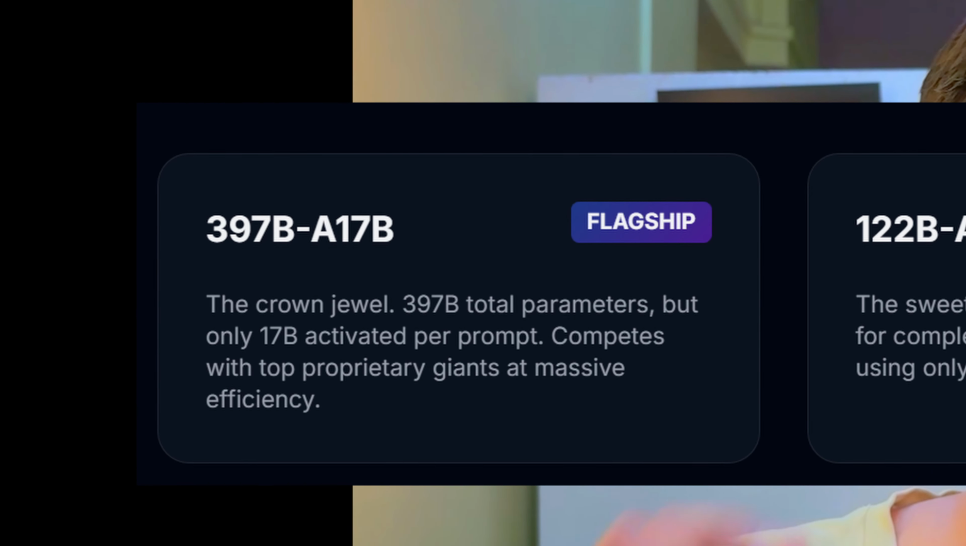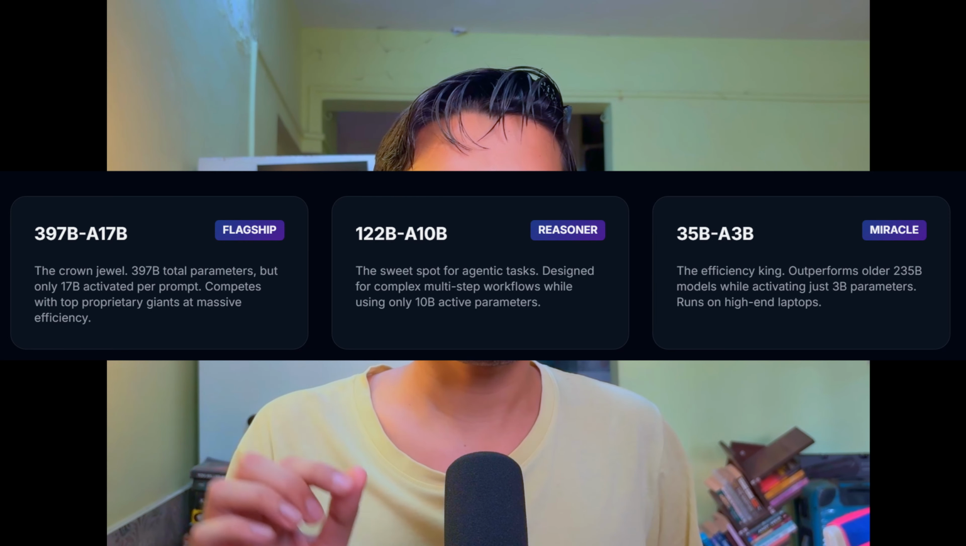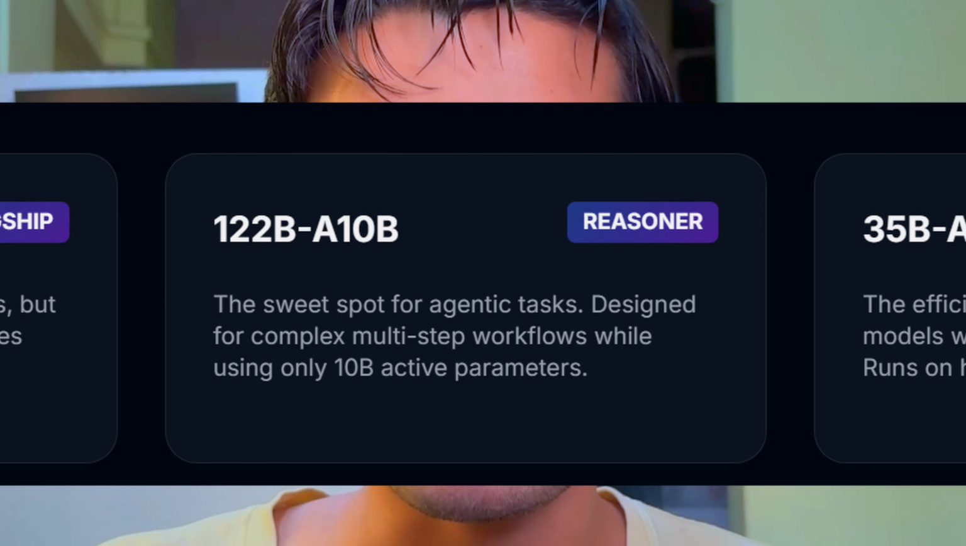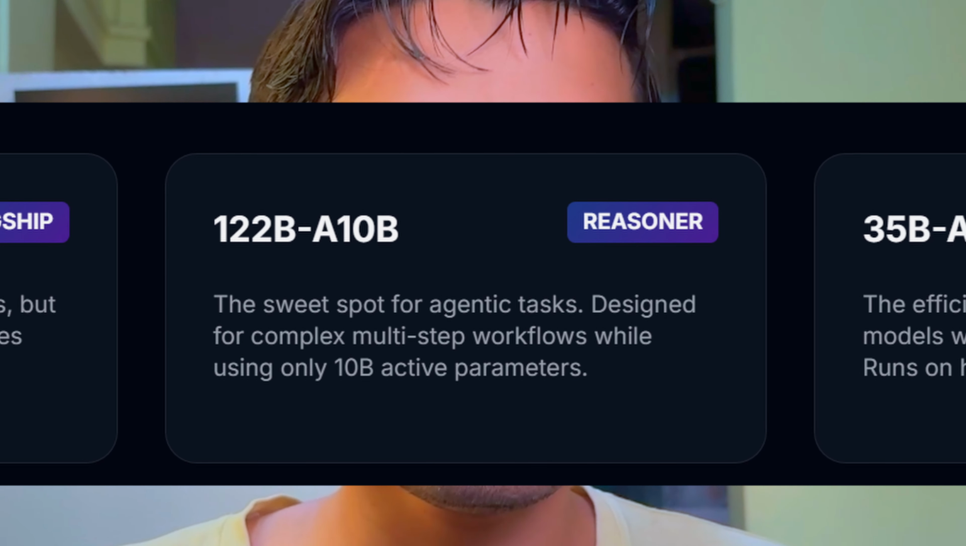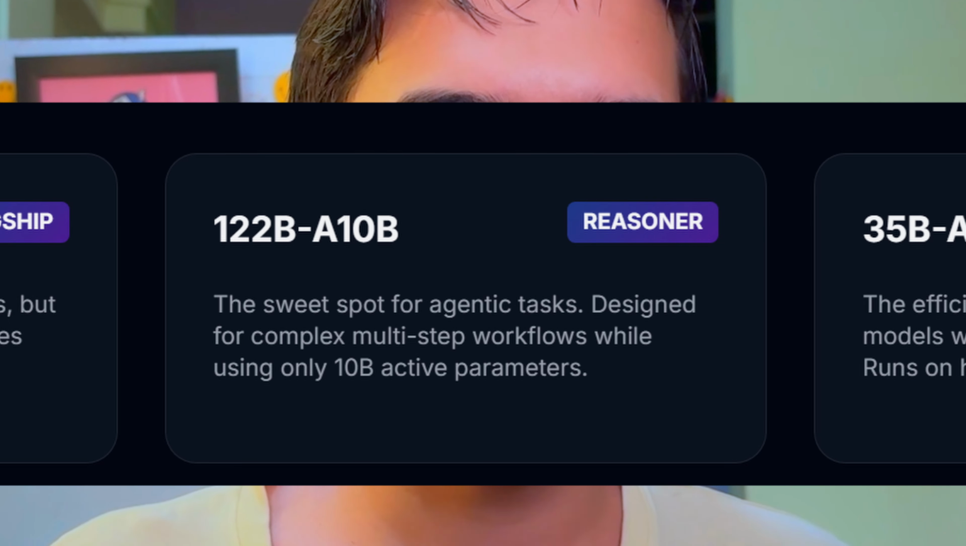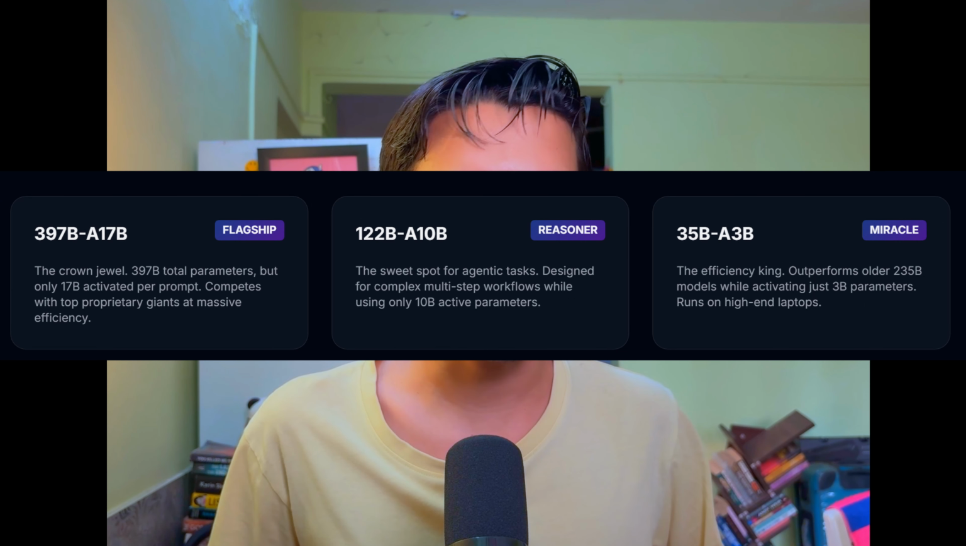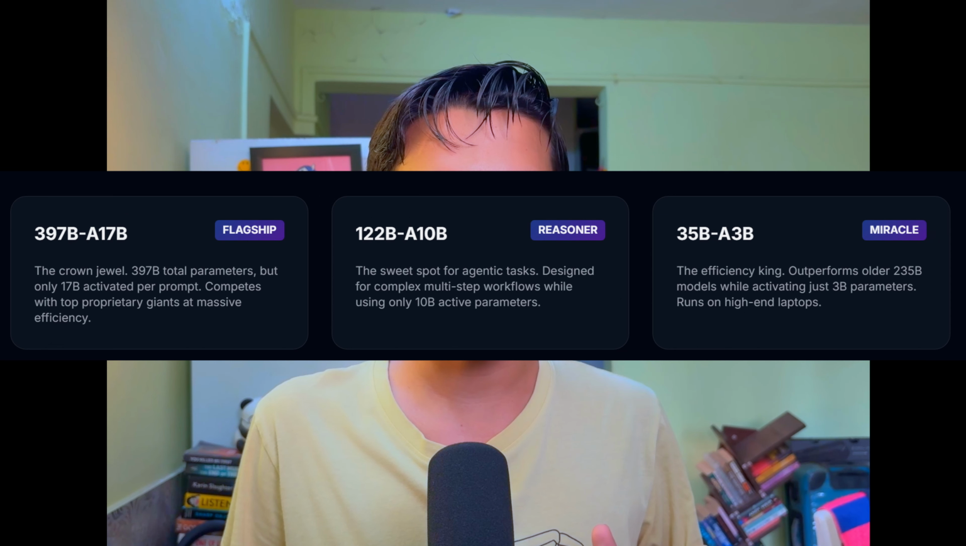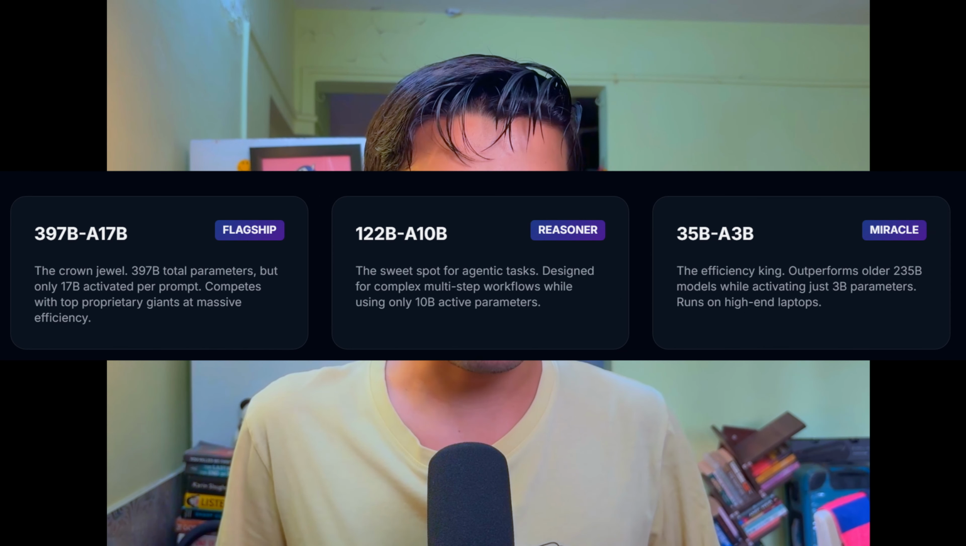First, we have the flagship A17B model, which has 397 billion total parameters, but it only activates 17 billion per prompt. This allows it to run at massive efficiency comparable to the other AI giants. Next is the Reasoner, the A10B model, designed for complex multi-step workflows using just 10 billion active parameters. Finally, we have the Miracle model, the 35B A3B. This efficiency king actually outperforms older 235 billion parameter models while activating just 3 billion parameters, meaning you can literally run it on a medium-end laptop.